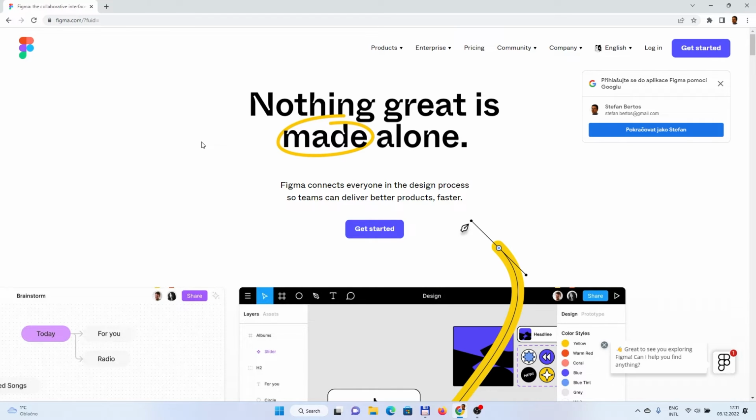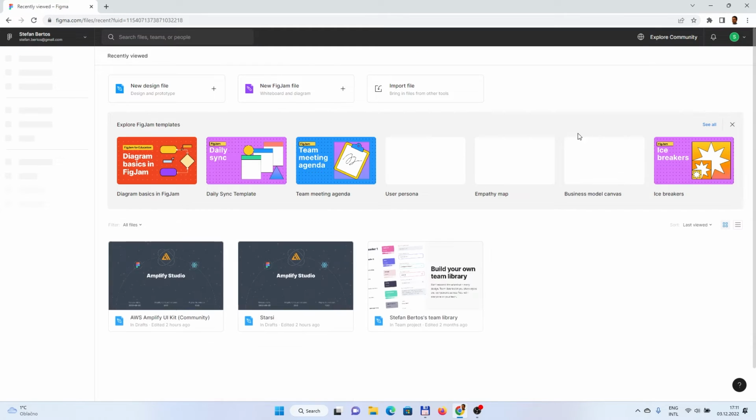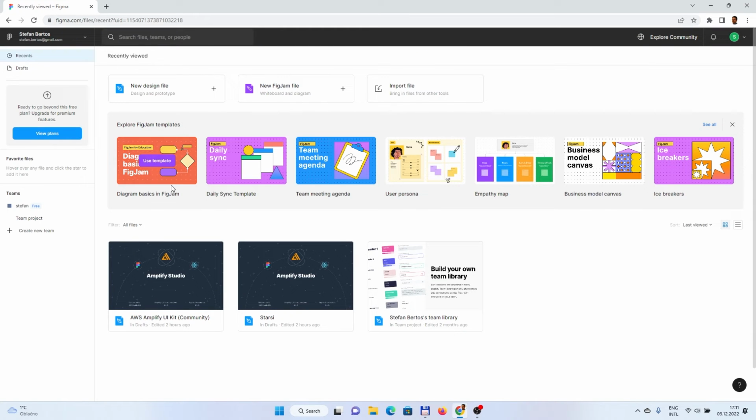So let's start with Figma. So what is Figma? Figma is a UX design tool. So let's navigate to figma.com, and if you don't have an account, you can create one. I already have, so I will continue with the login. And after you are logged into Figma, you should see something like that.